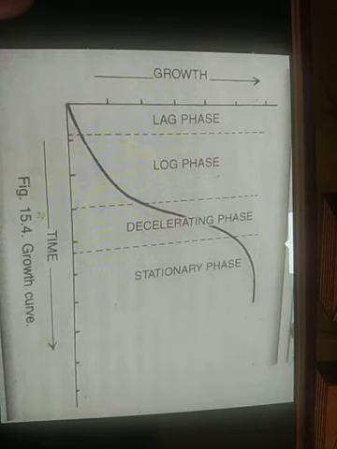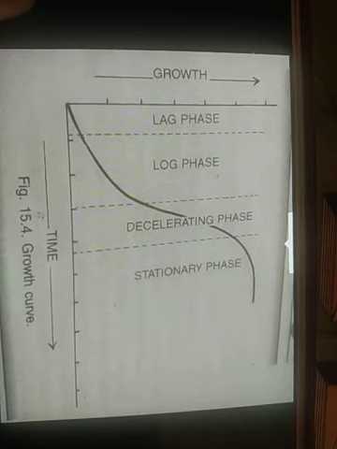It consists of four parts: lag phase, log or exponential phase, phase of diminishing growth, and stationary phase, that is the steady growth for organs or organisms of indefinite growth. Here you can see the growth curve.